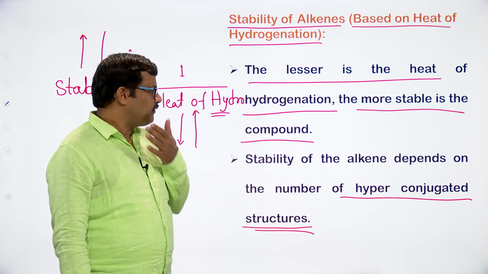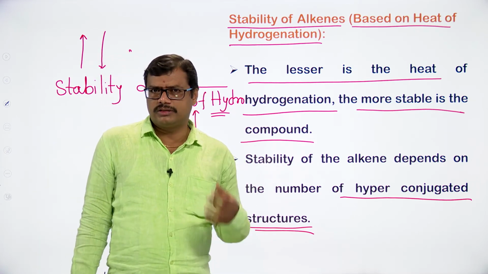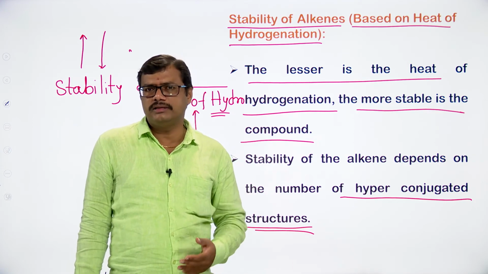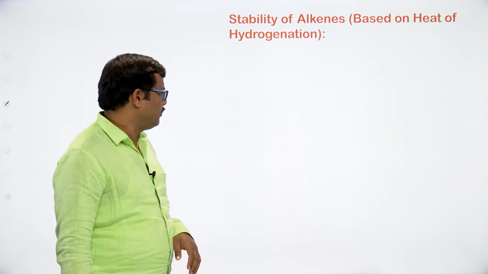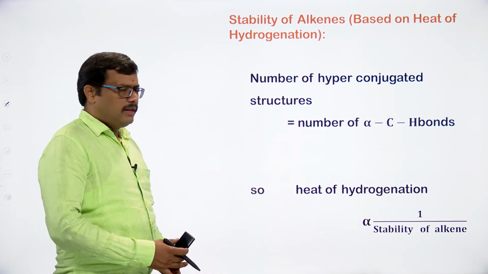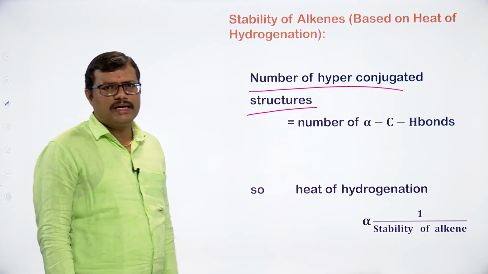How are we going to determine the number of hyperconjugative structures?